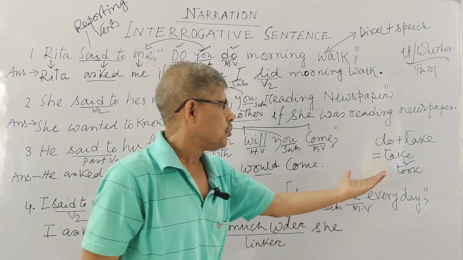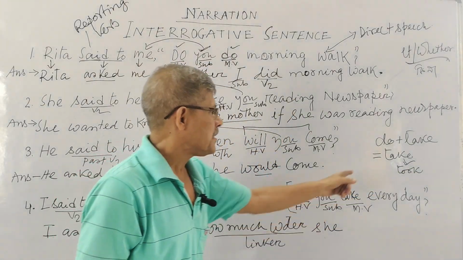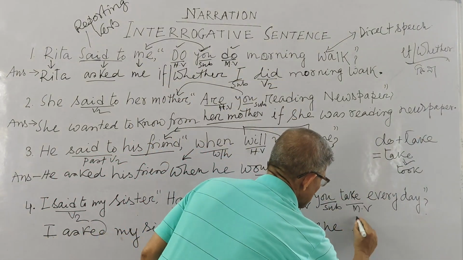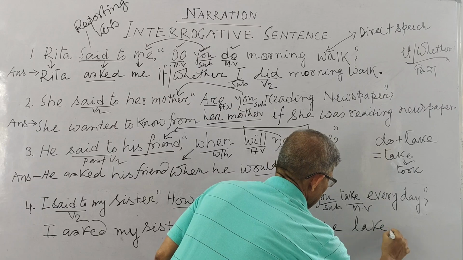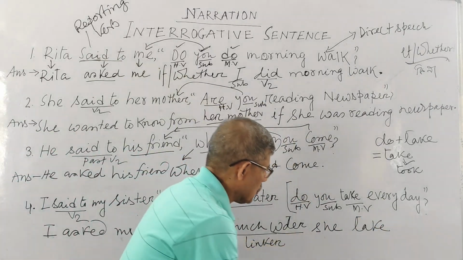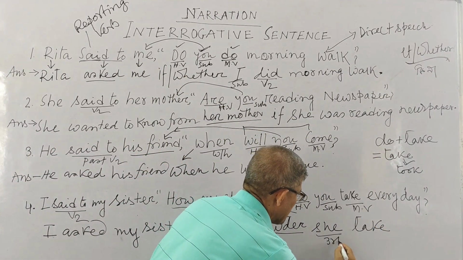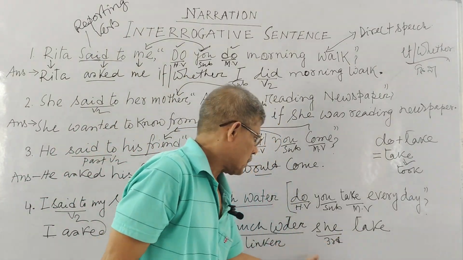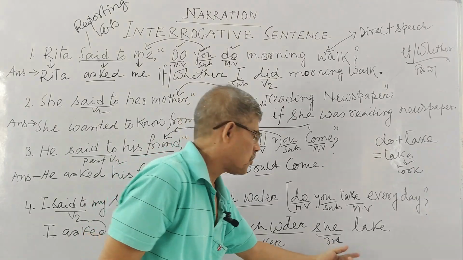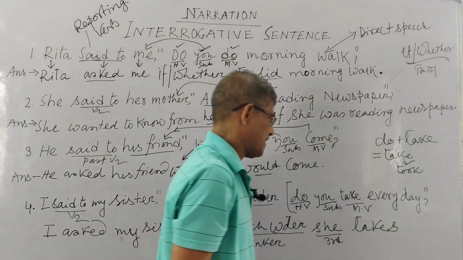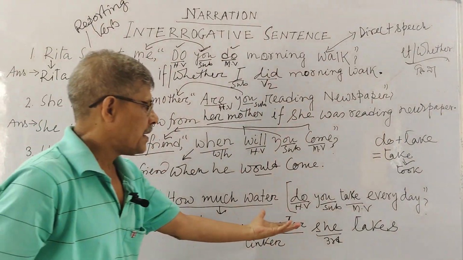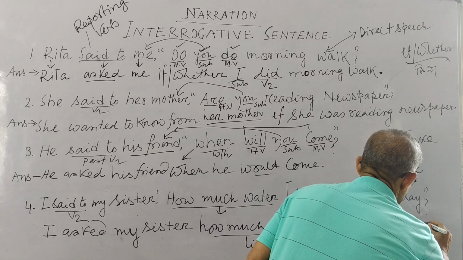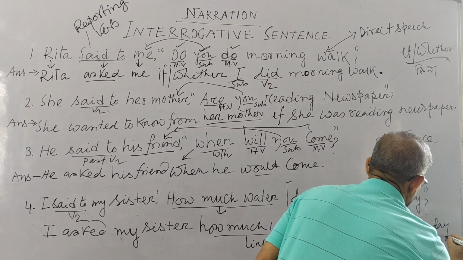Now you do not need to change the verb. That means you have to write take. So water, she, now you see take. Okay, now you know very well this is your third person singular number. And you are not changing the verb. So for third person singular you have to set here is. Clear? Then: how much water she takes every day. Very important. Every day. Clear?